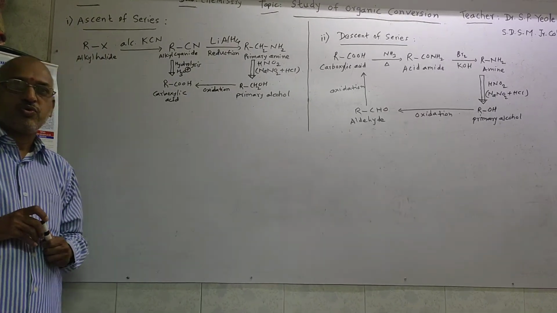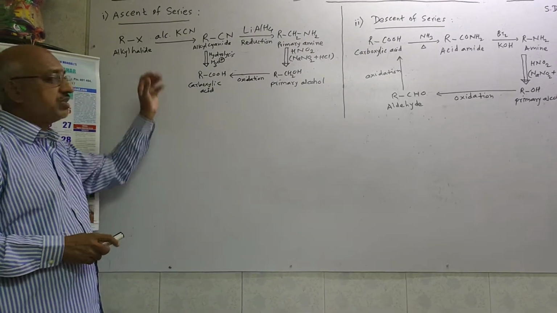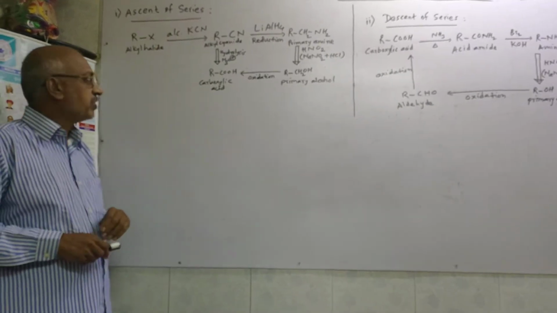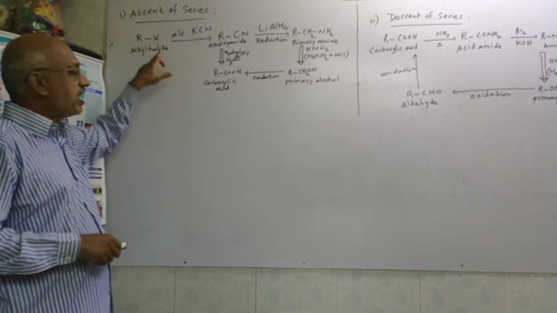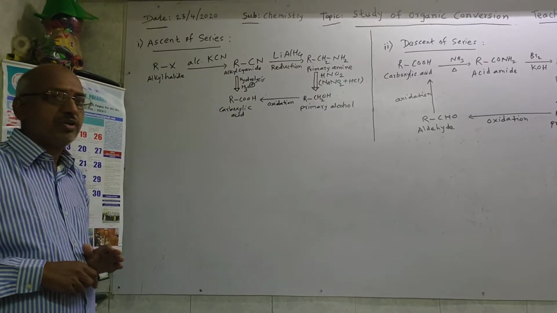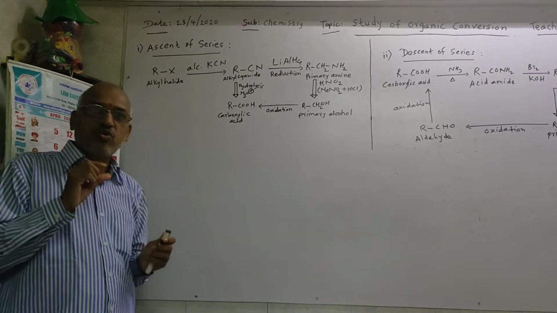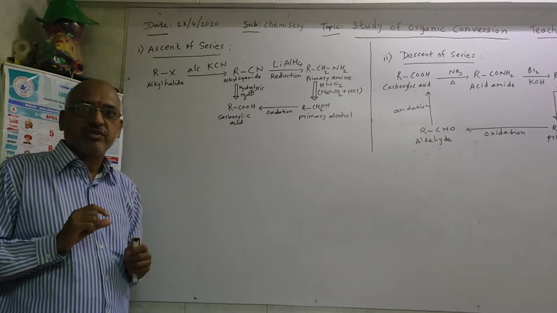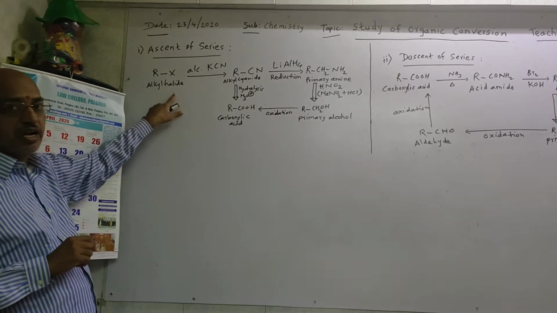So, students, I want to explain the ascent of the series first. In that, you can see alkyl halide RX. For alkyl halide, you have to know the knowledge of the alkane. When one hydrogen atom of the alkane is replaced by a halogen atom, we can get such type of RX, means alkyl halide.